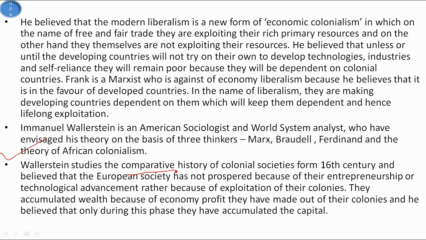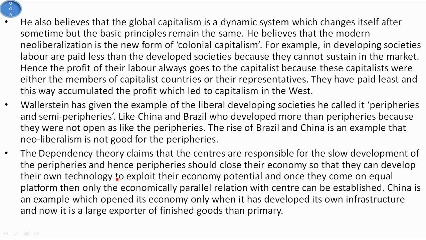So Wallerstein studies the comparative history of colonial societies from the 16th century and believes that European society has not prospered because of their entrepreneurship or technological advancement, rather because of exploitation of their colonies. They accumulated wealth because of the economic profit they made out of their colonies, and he believes that only during this phase they accumulated the capital. He also believes that global capitalism is a dynamic system which changes itself after some time, but the basic principle remains the same. So he believes that modern neoliberalization is the new form of colonial capitalism.